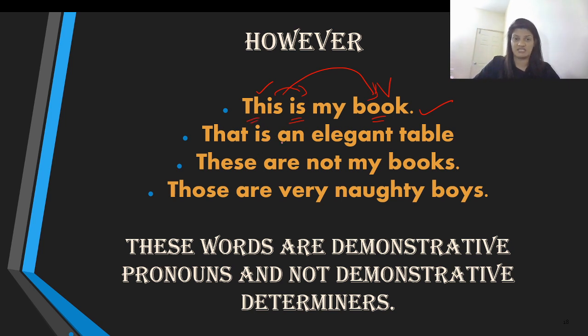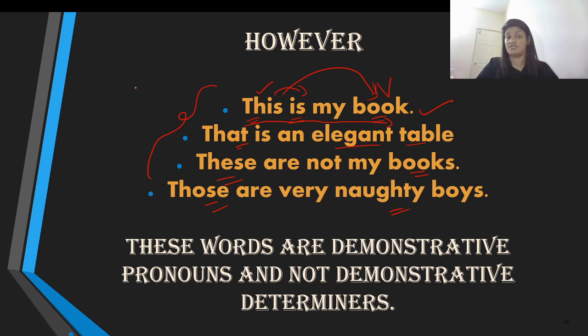Similarly, that is an elegant table. Again, the noun is pretty far away, right? Not right in front, not right next to the word. Similarly, these are not my books. Those are very naughty boys. Well, in this situation, the question you have to ask is, will you still call these words determiners?